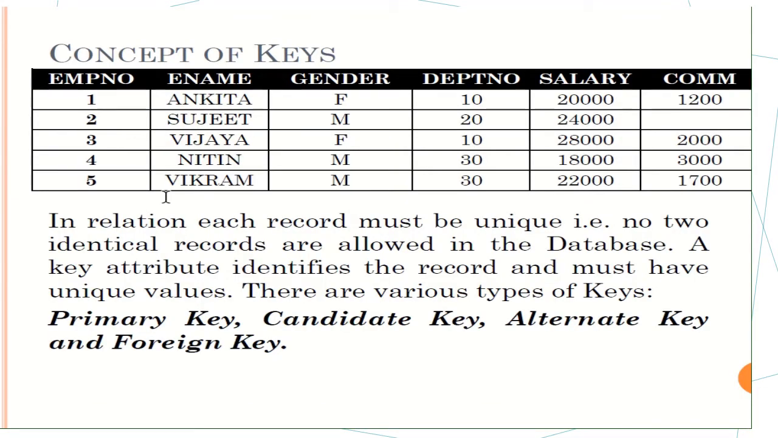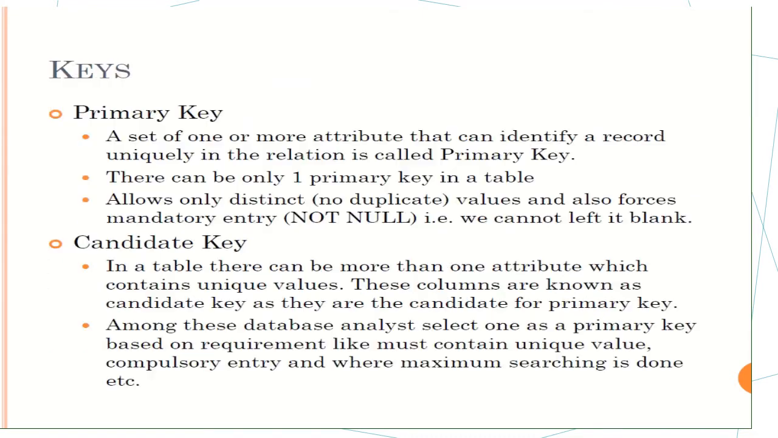See, concept of keys. In a relation, each record must be unique, that is, no two identical records are allowed in a database. A key attribute identifies the record and must have unique values. For that, we use various types of keys like primary key, candidate key, alternate key, and foreign key. So what is a primary key? A set of one or more attributes that can identify a record uniquely in a relation is called a primary key. There can be only one primary key in a table, and it allows only distinct values, so no duplicate values will be stored in that column.